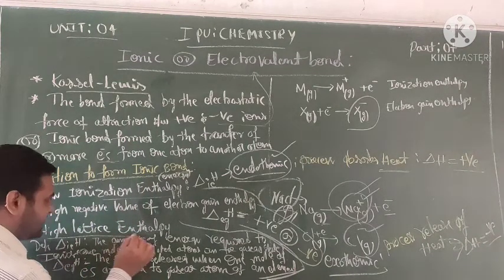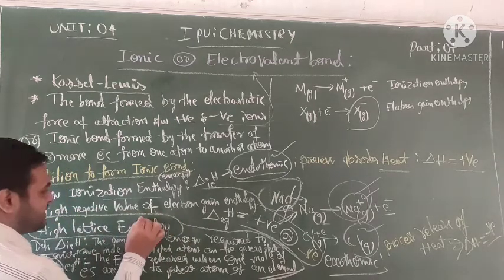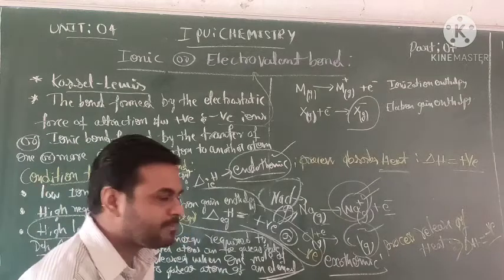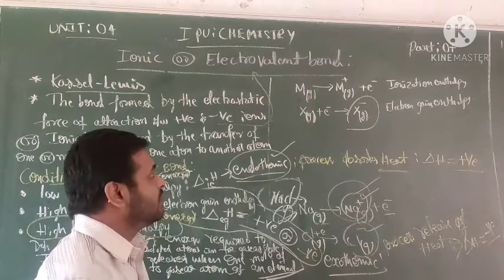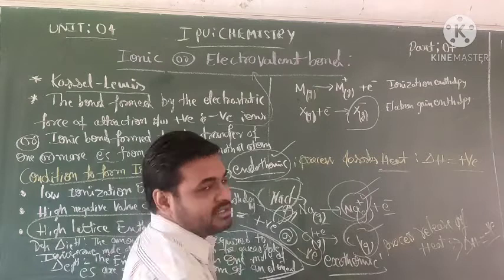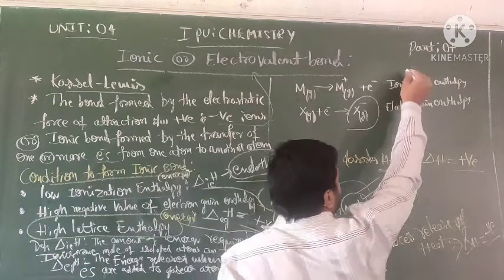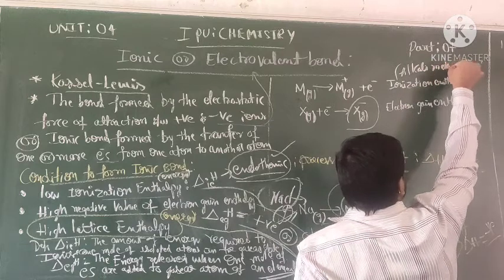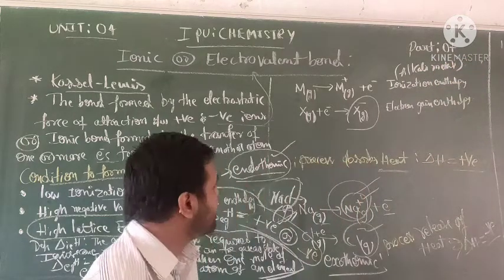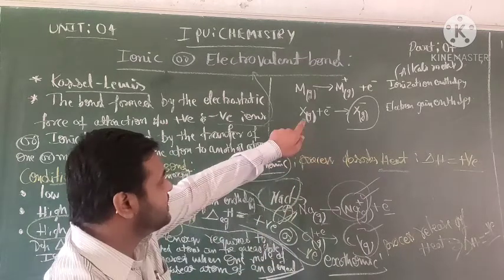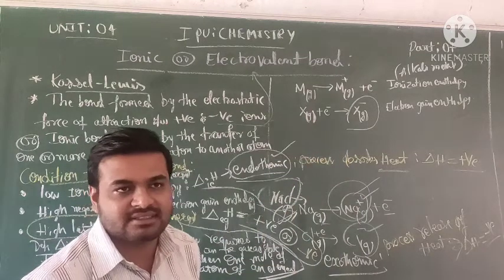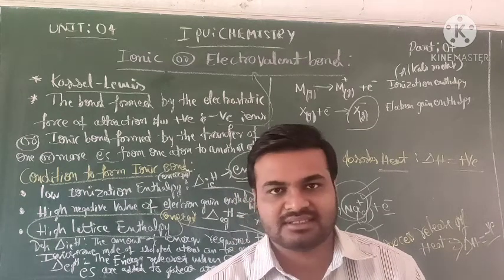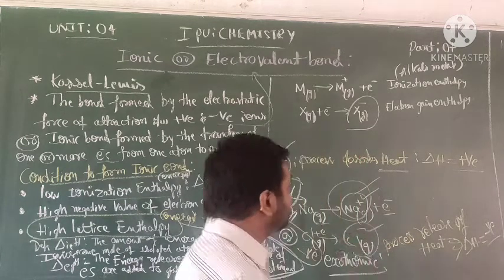So one more condition is there, the lattice enthalpy or lattice energy, we'll discuss later. Now come to here. Already I told you, ionization energy is the forming of what? Alkali metals only. Now here, X represents halogens. Halogens have a capacity for gaining electrons, right?